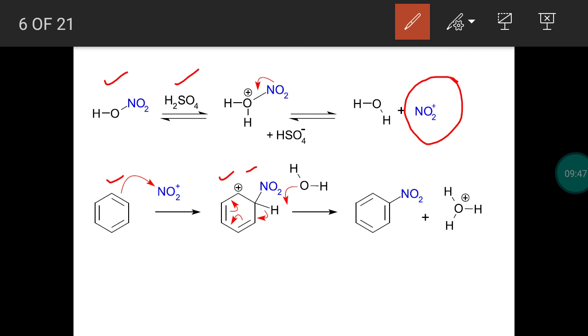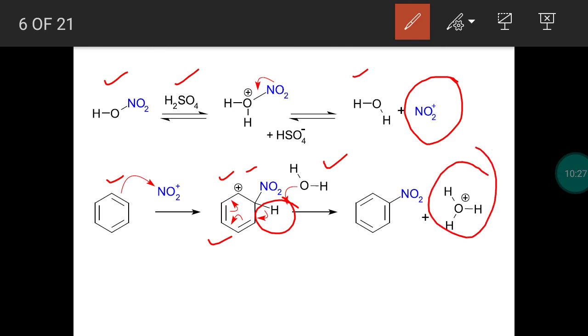So this is second step. Pi electron in the benzene ring is utilized to make a covalent bond with electrophile. Carbon becomes electron deficient. To balance that, delocalization of pi electron will be there. So carbocation intermediate is stabilized by resonance. What is the third step? Third step, loss of proton. Hydrogen can leave as H plus. In the first step, water is formed, and the hydrogen is leaving as H plus. H plus is usually unstable, so the leaving proton H plus will combine with this water. It is forming hydronium ion.